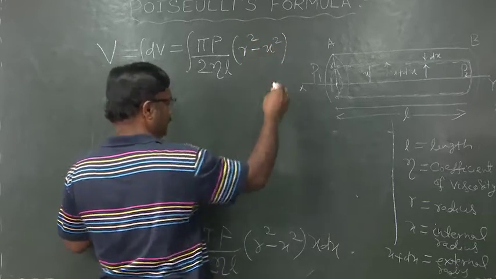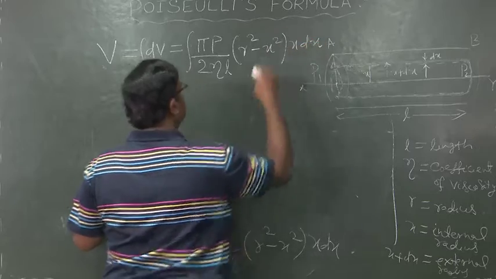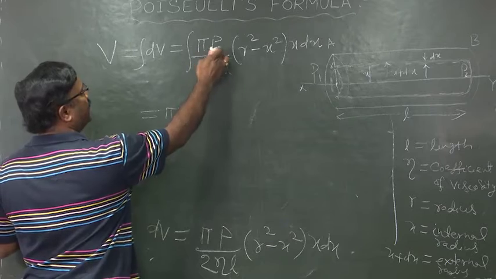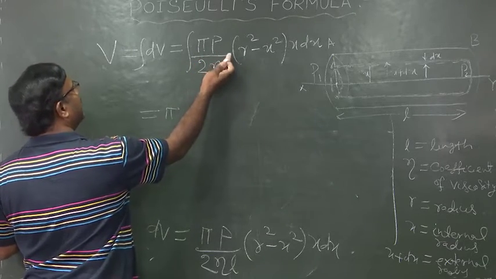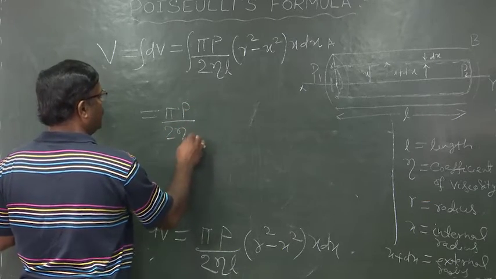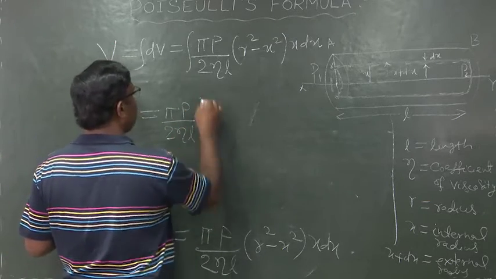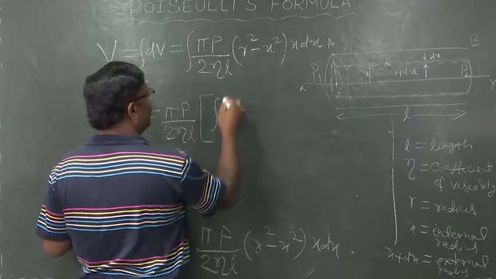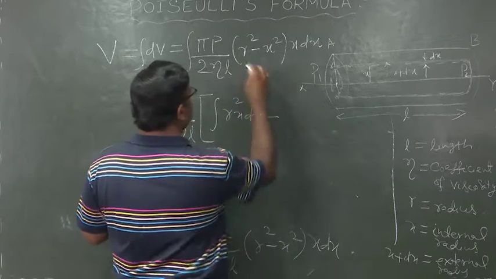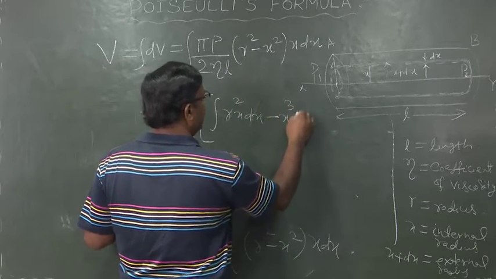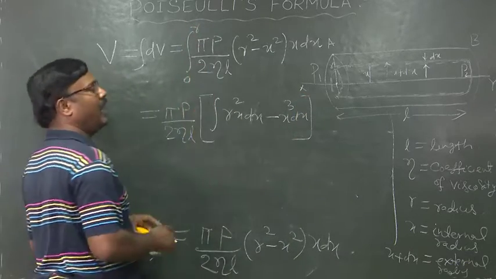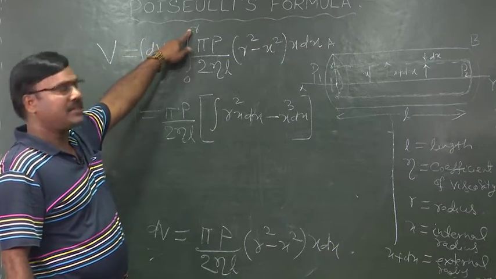On solving, we can take pi p by 2 eta L as constant and it can be taken outside. So, it will be pi p by 2 eta L, then within integration it will be r square x dx minus x cube dx, and the limit of integration is from 0 to r, where r is the radius of the tube.